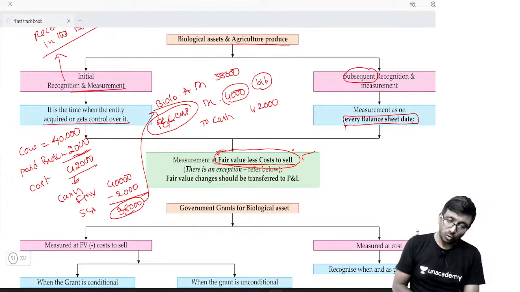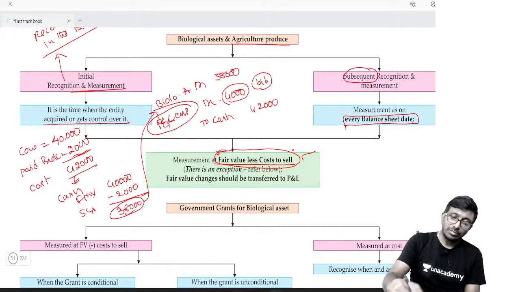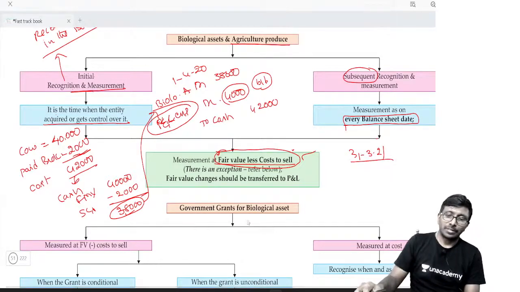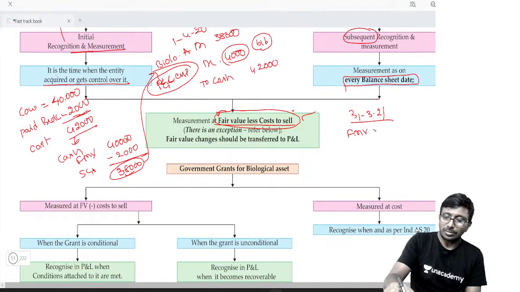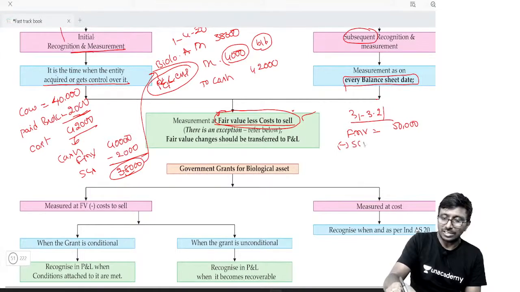Now, say for example, you bought it on 1/4/2020. What is today's date, Ravi? Today is 31st March 2021. What is the fair market value? Sir, fair market value today is 50,000 rupees. What about the selling cost? Selling cost is the same 4,000 rupees. Then that is equal to 46,000 rupees.